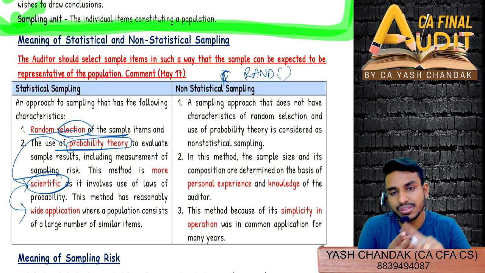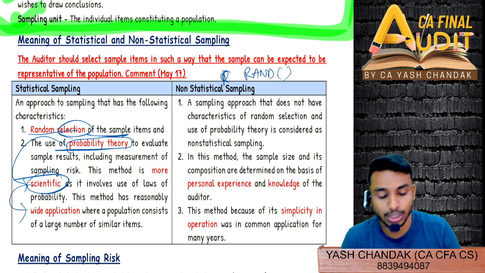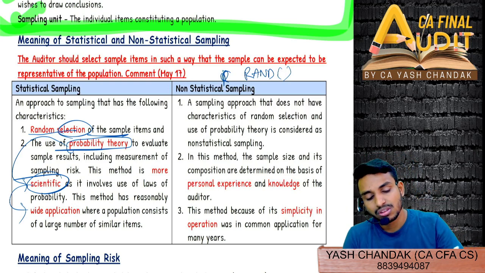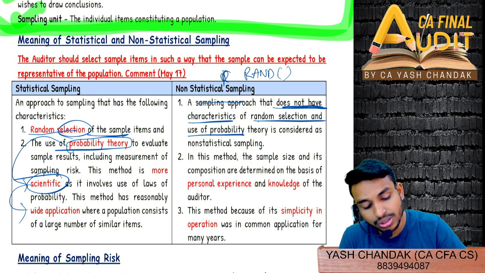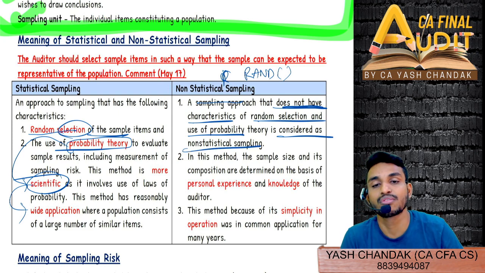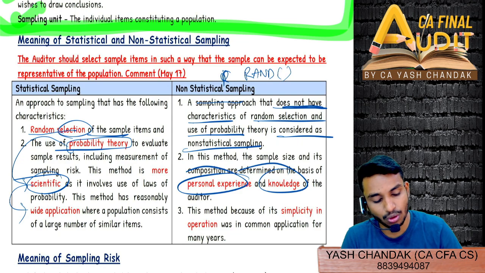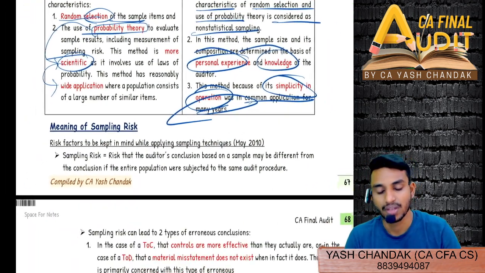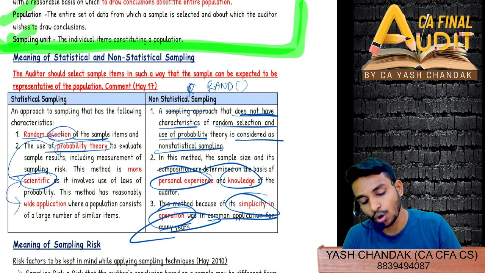However, non-statistical is easy to use, on a judgmental basis. It's not that objective; it could be biased. It should not happen that it is biased, but it could be. So that is what they are saying: a sampling approach that does not have the characteristics of random selection, that does not use probability theory, is considered non-statistical sampling. It is generally based on personal experience, knowledge, and simplicity in operation, and was in common application for many years. Those are your two types of sampling.